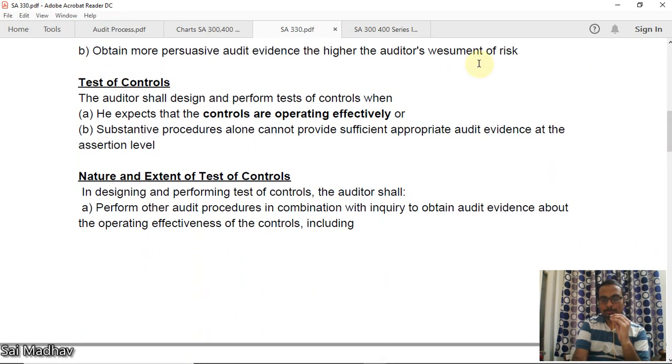Tests of controls. The auditor shall design and perform tests of controls when he expects that the controls are operating effectively, or when substantive procedures alone cannot provide sufficient appropriate audit evidence at the assertion level. We have taken the example there, okay?